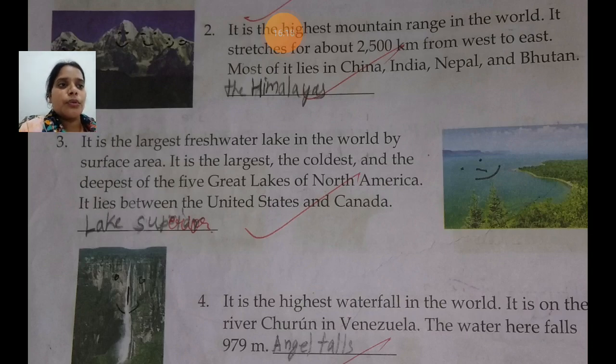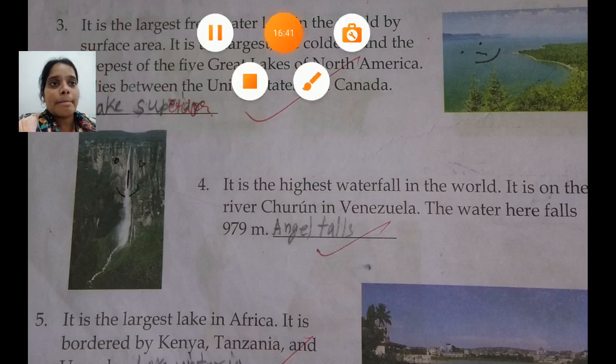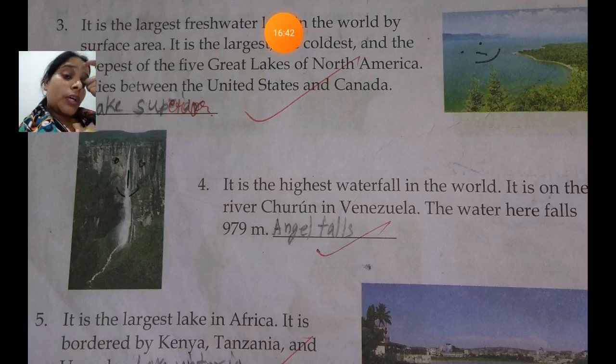Moving to the fourth one, the highest waterfall. The highest waterfall in the world is Angel Falls, located in Venezuela, where the water falls from a height of about 979 meters, which is nearly 1 kilometer.